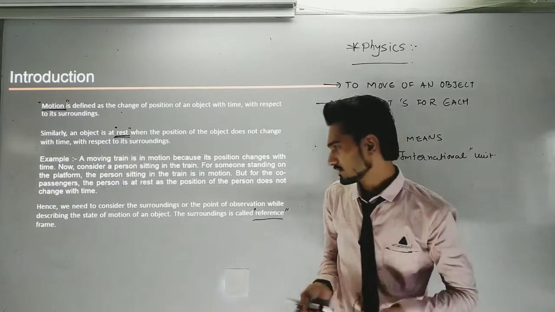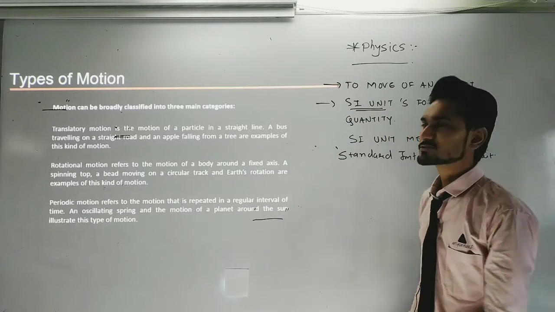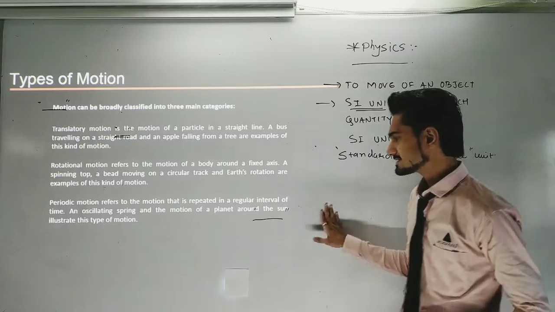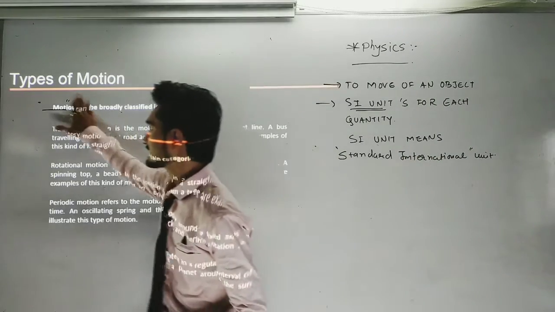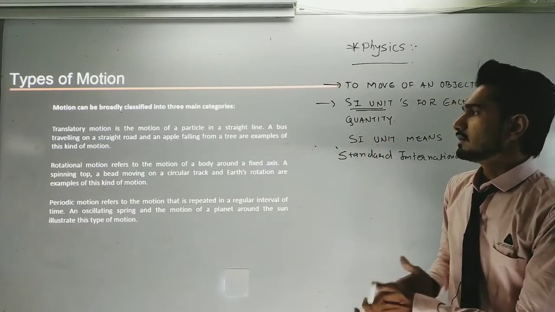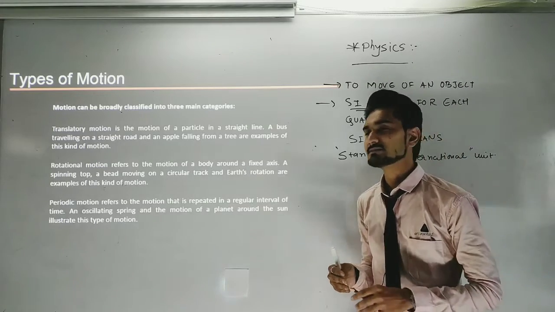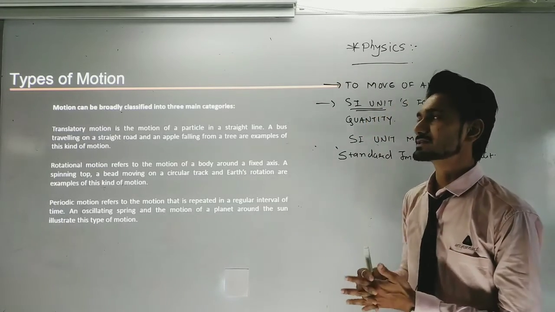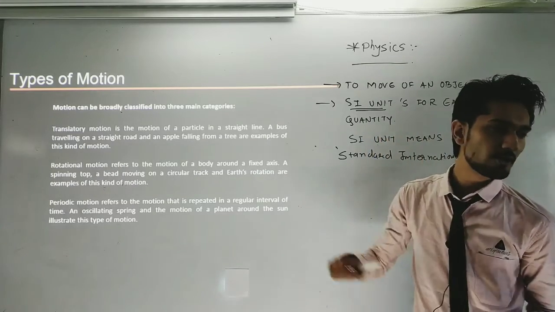Okay, going to the next topic, that will be types of motion. But let us erase that. These are the 3 lines that I have drawn here, so we have to erase that. Now, types of motion: generally there are basically 2 types of motion. The first one is uniform motion and the second one is non-uniform motion.